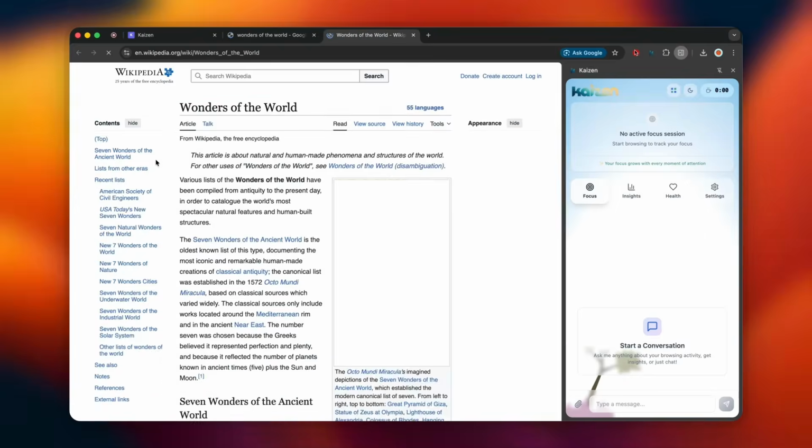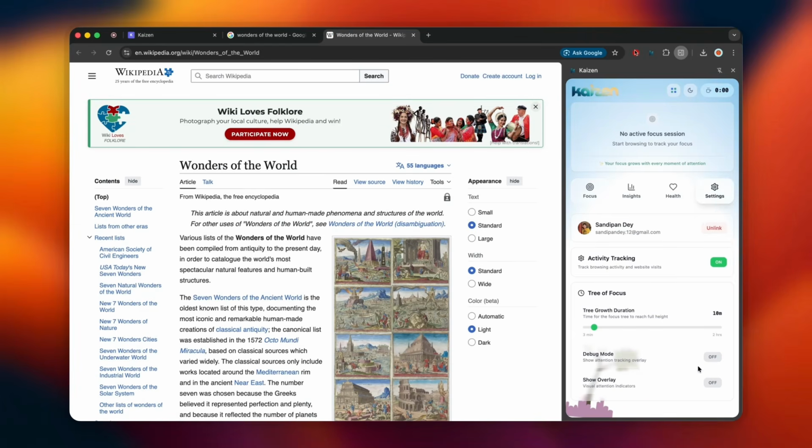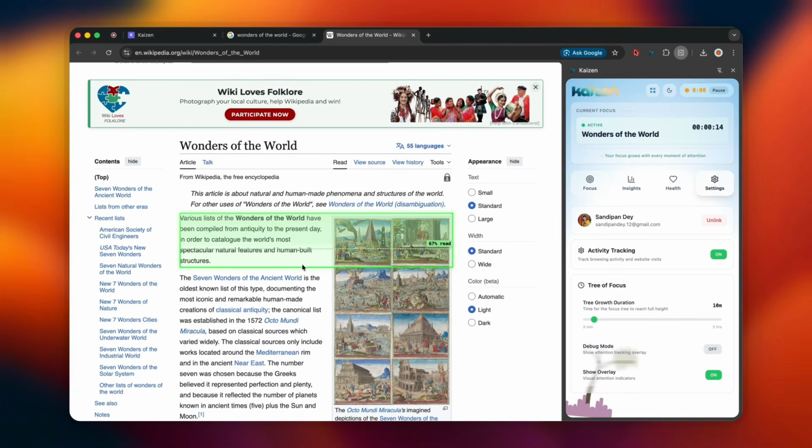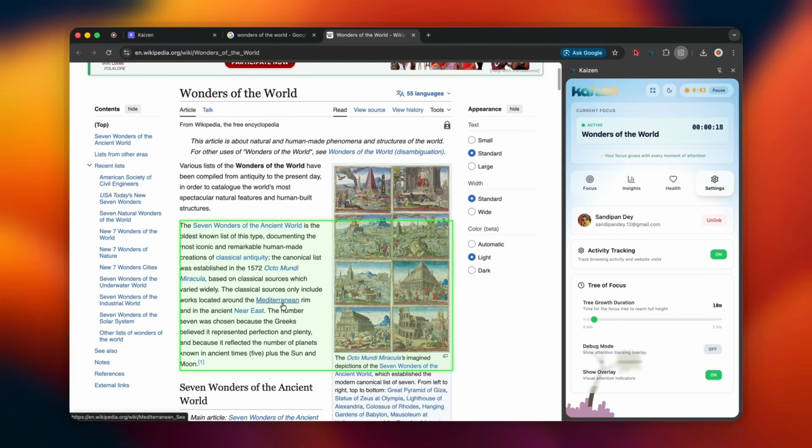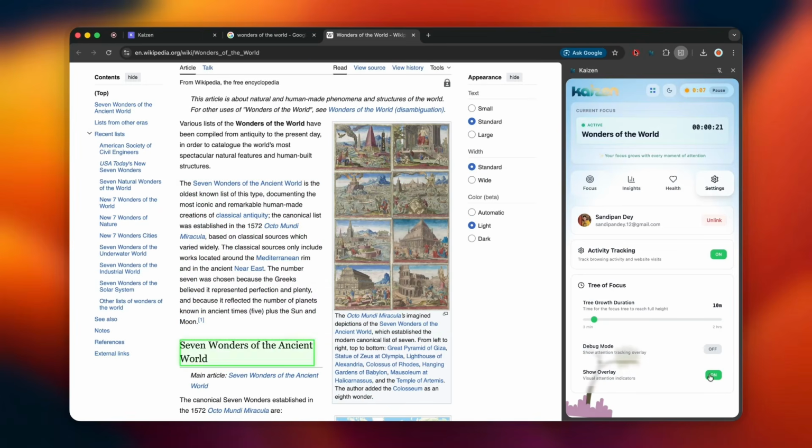You start a focus session, and Kaizen quietly starts working. It doesn't just track which websites you visit. It understands where your attention goes, what you read, how you scroll, what you spend time on. This becomes a real-time signal of your cognitive attention across text, images, and even YouTube.